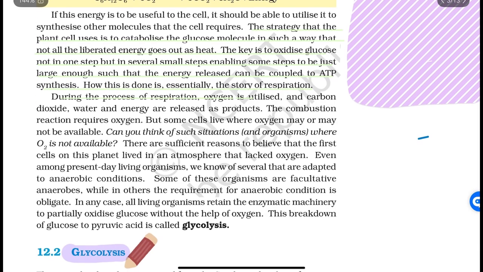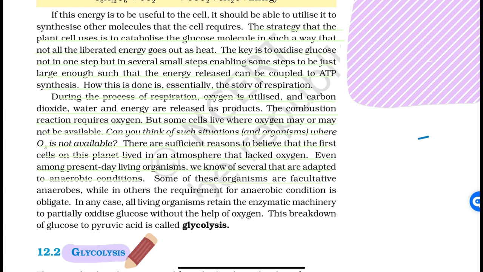During the process of respiration, oxygen is utilized and carbon dioxide, water, and energy are released as products. The combustion reaction requires oxygen, but some cells live where oxygen may or may not be available. Can you think of such situations and organisms where O2 is not available? There is sufficient reason to believe that the first cells on this planet lived in an atmosphere that lacked oxygen. Even among present-day living organisms, we know of several that are adapted to anaerobic conditions.